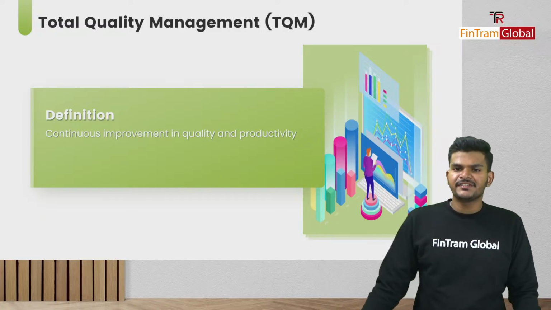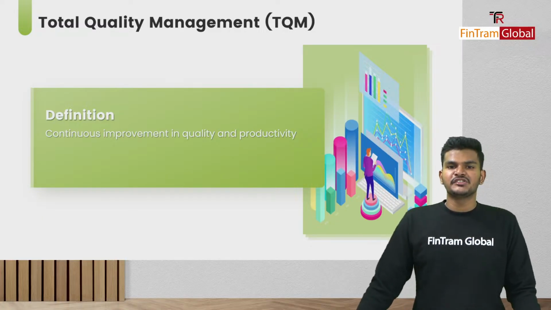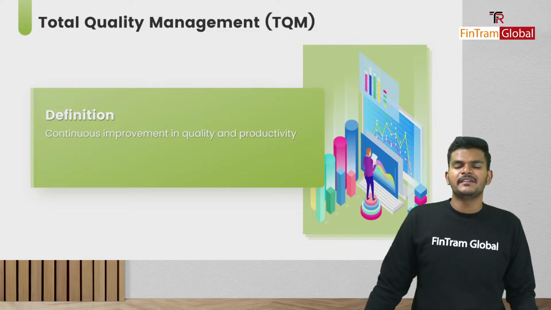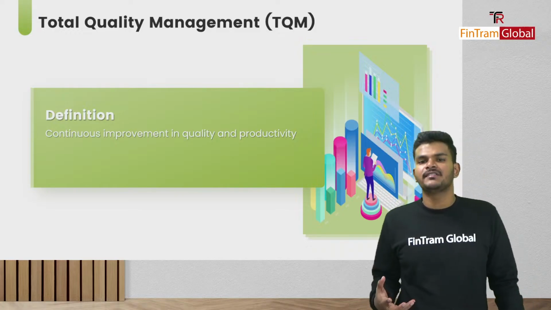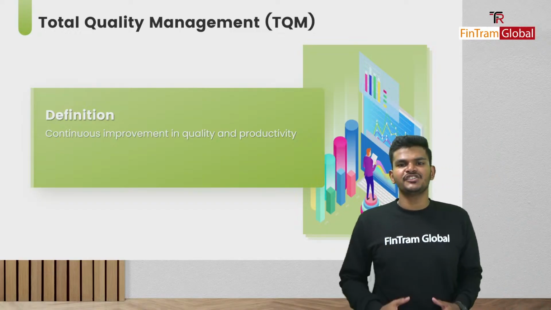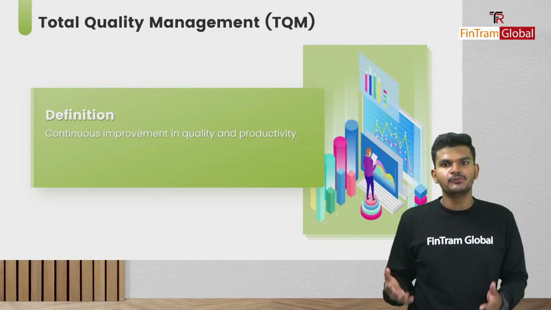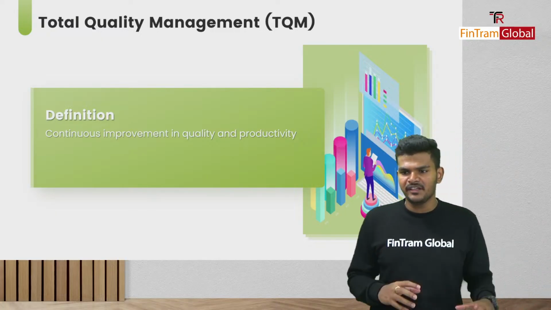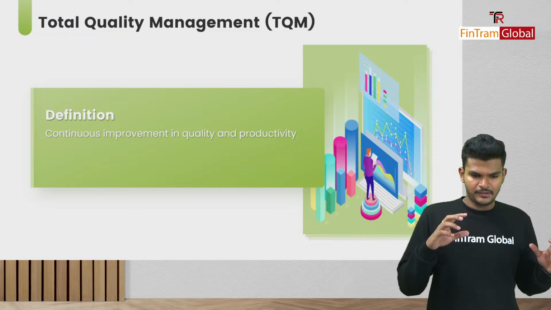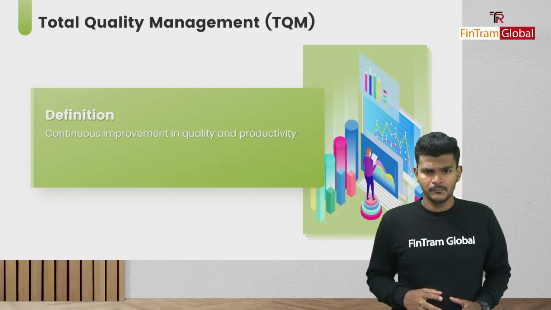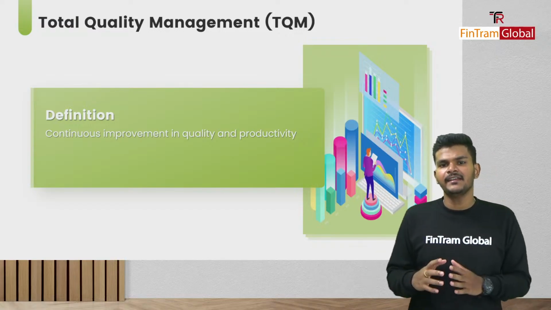Then there's another concept known as total quality management as well. So what is total quality management? Total quality management is basically having a zero defect policy when it comes to quality. Okay, folks, we're ensuring that there are no quality issues, because whenever there is a quality issue, we incur unnecessary cost, right? So the idea behind total quality management is to ensure quality and get everything done right the first time itself.